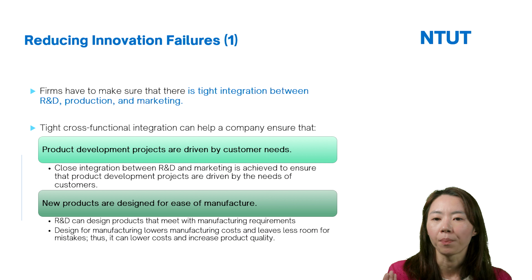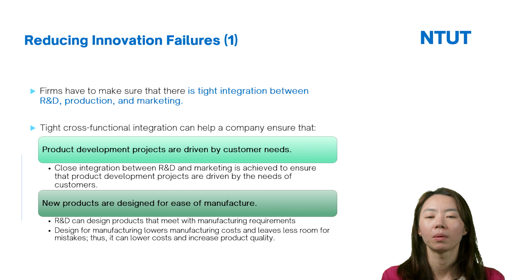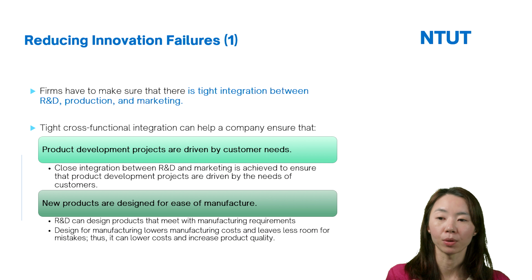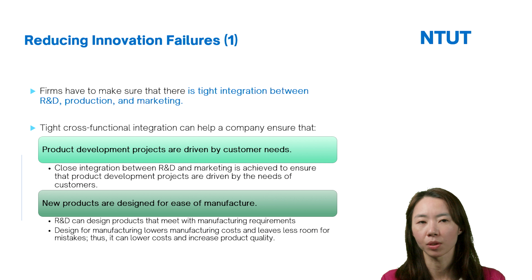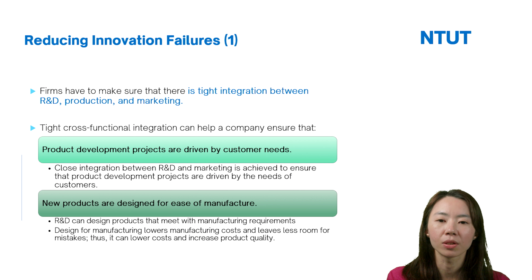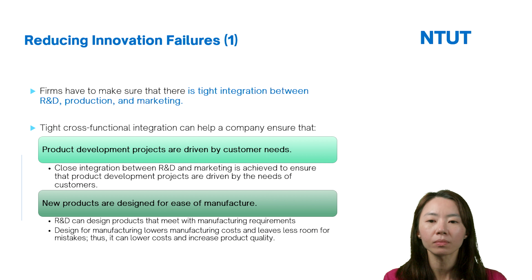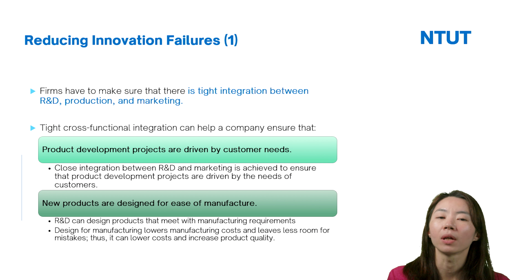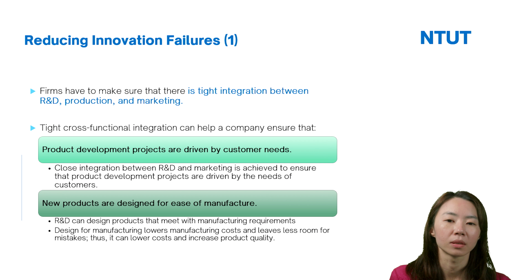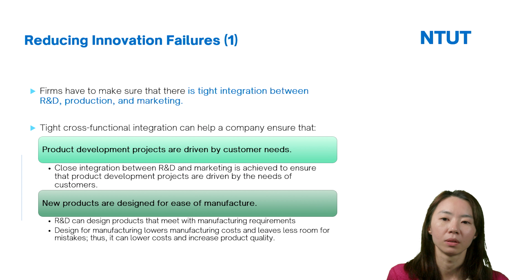So for example, the marketing department does surveys and analysis, so it has the data and information about what customers want and what customers need. The marketing department has to pass this information to the R&D department, so that the R&D department can design products that meet customer needs.